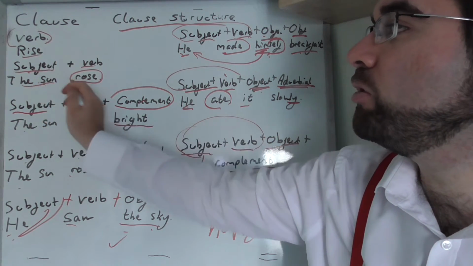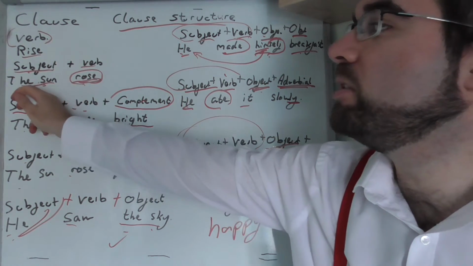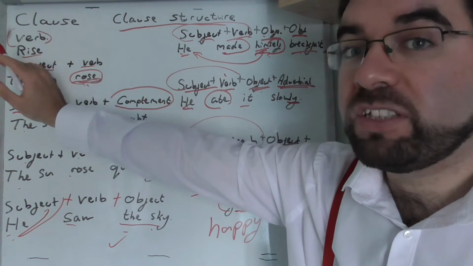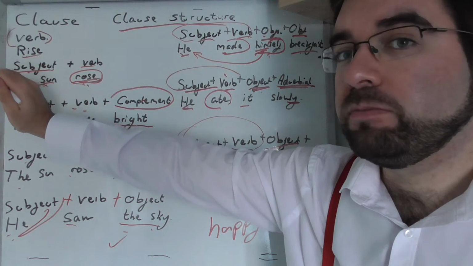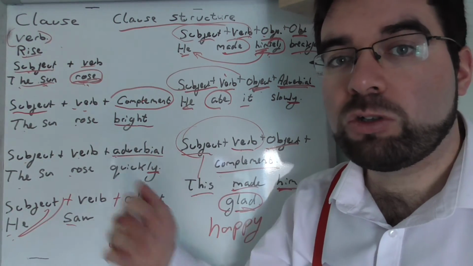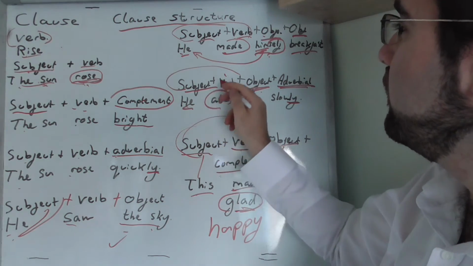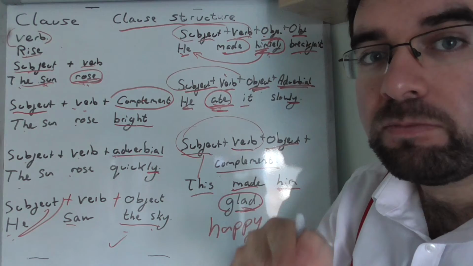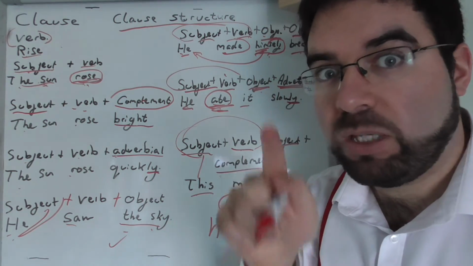Subject, verb. The sun rose. Or simply a verb. Rise. Rose. Run. Walk. Talk. Cook. Eat. Ate. Listen. Learn. Record. Pay attention.